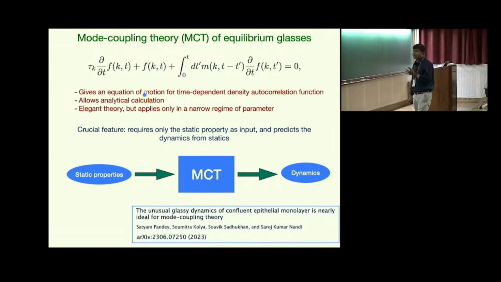But one crucial feature of the theory is that it requires only the static property as input, and with the static property, the structure factor, radial distribution function, etc., it can give the dynamics of the system. So this is what we are going to do. We will take the static properties of the confluent system, give them as input to mode coupling theory, and we get the dynamics. We'll also calculate the dynamics from the simulation, and then we can compare the two.